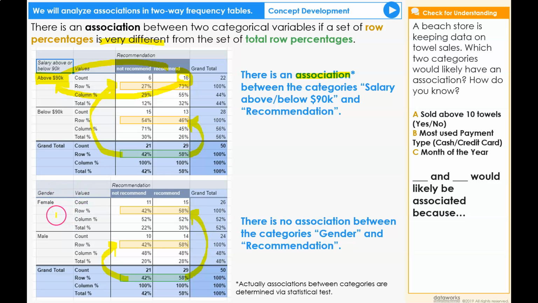Interpreting this information, it means that just because you were a female or a male, it didn't make you more likely to recommend or not recommend a loan.